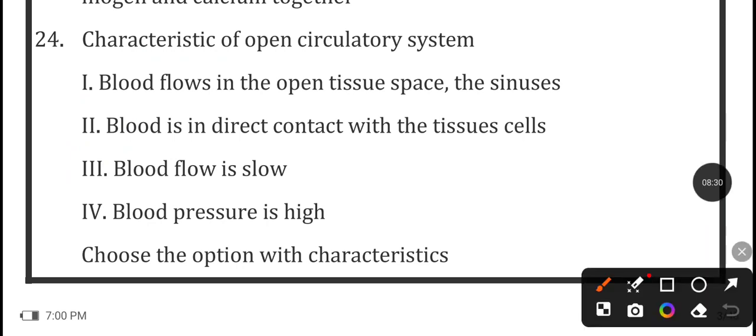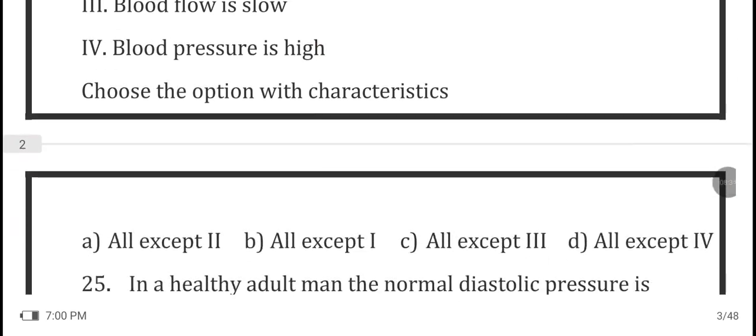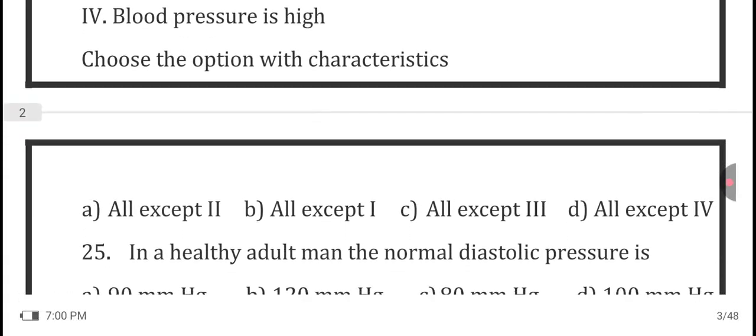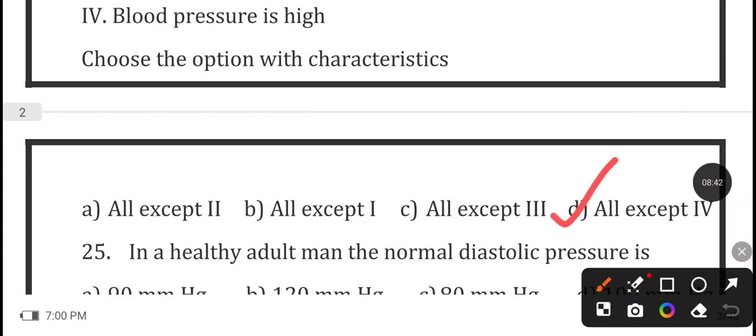Option 4 is blood pressure is high. This is wrong. So in the options given, all except 2, all except 1, all except 3, and all except 4. So the correct option is all except 4, because option number 4 says blood pressure is high, but in the open circulatory system blood pressure is low.